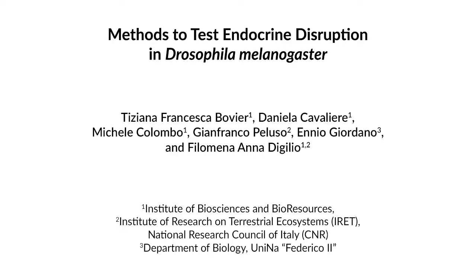Drosophila melanogaster is a powerful model to evaluate in vivo the potential toxic and endocrine effects of chemicals, such as endocrine disruptors, that represent a serious problem for human health and natural environments. Addressing the effect of EDCs on the hormonal life traits of the fly, such as fecundity, fertility, developmental time, and lifespan, is an easy, cheap, and fast way to investigate endocrine disruption in vivo.